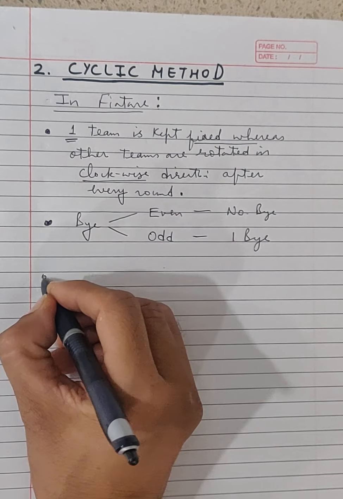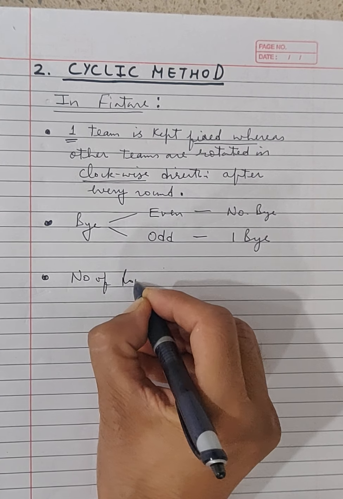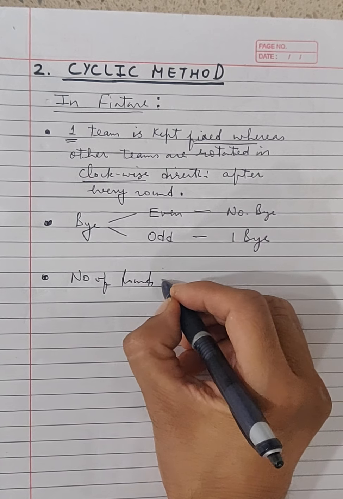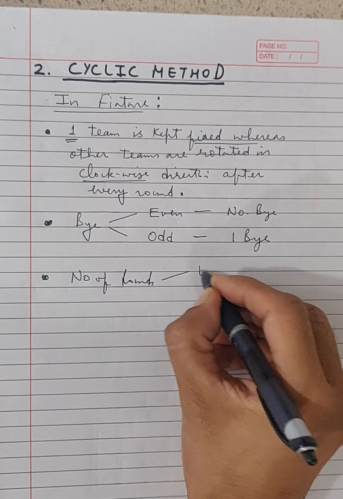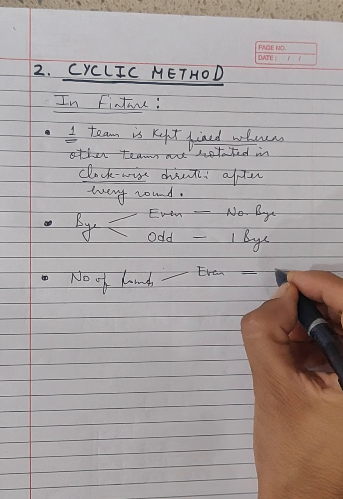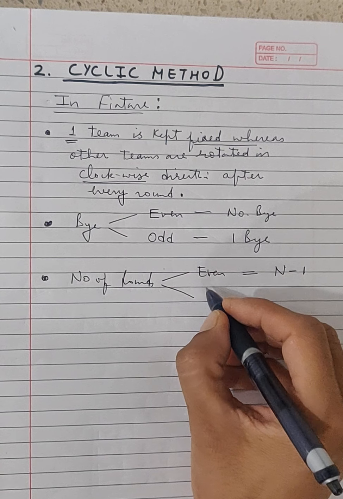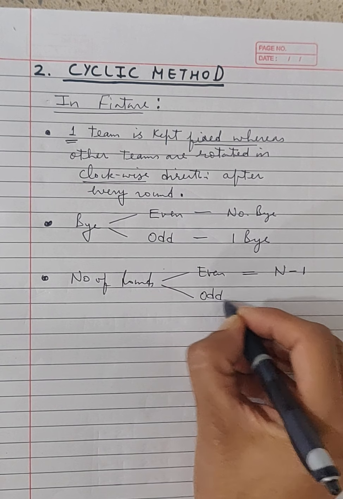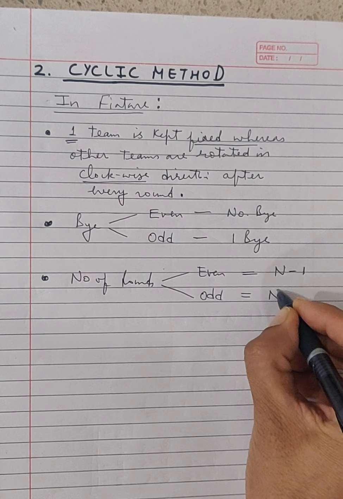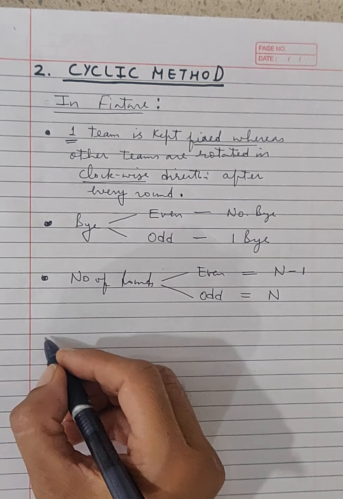And the third point which you have to understand is the number of rounds. If the number of teams is even, the formula is n minus 1, and if the number of teams is odd, then the formula is n to calculate the number of rounds. So let's start with the question.